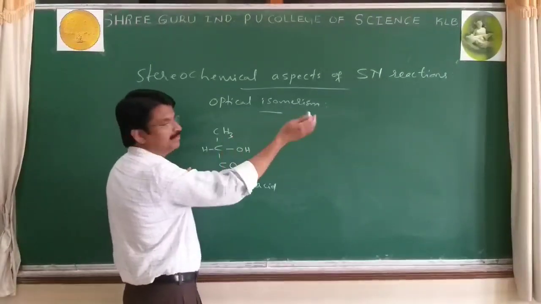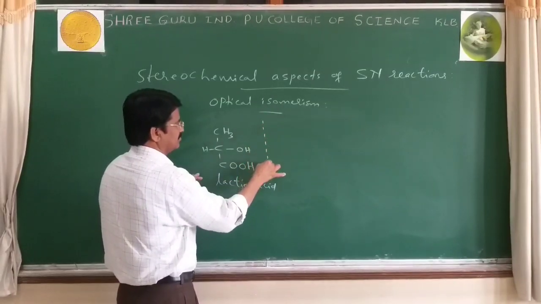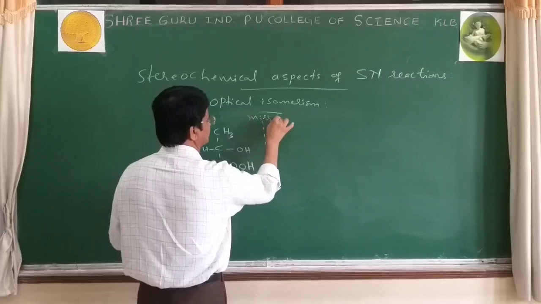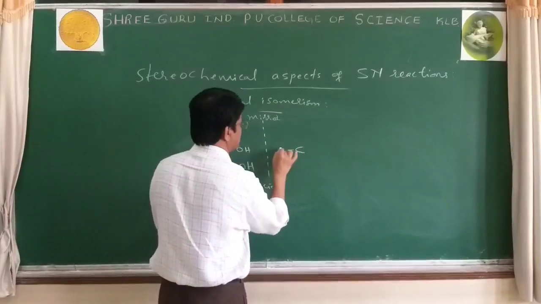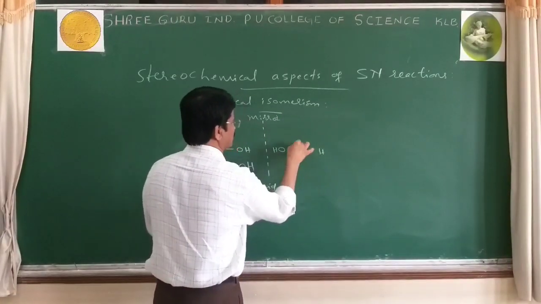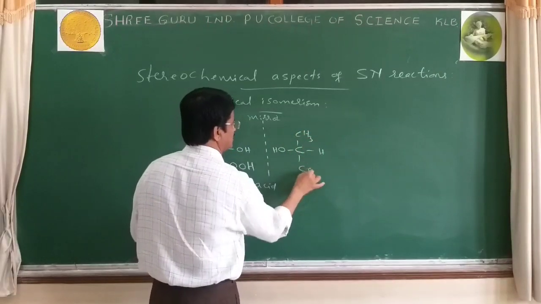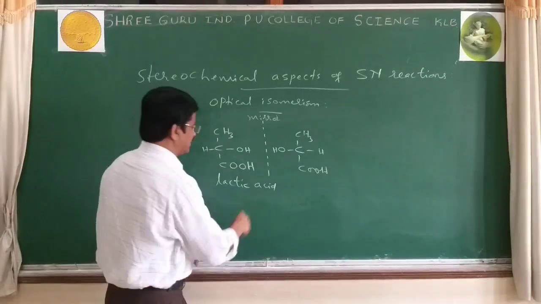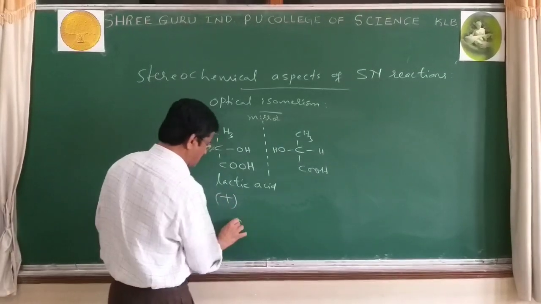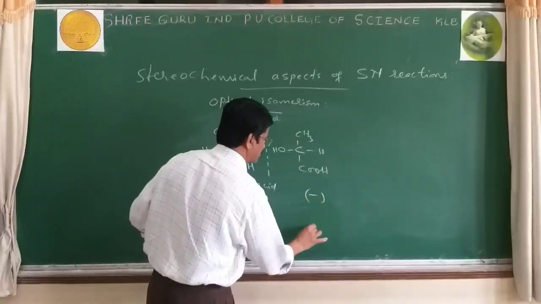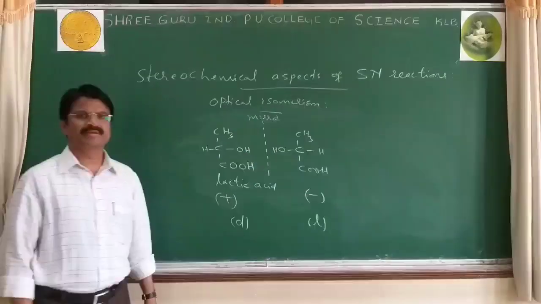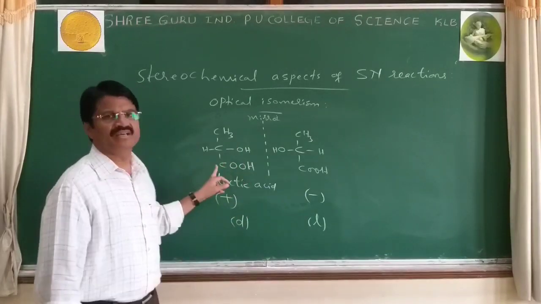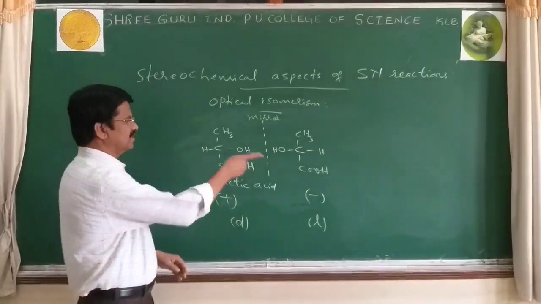Now its mirror image we can write. This is the mirror, its mirror image, with COOH and CH3. Yes, both are lactic acids. First one plus form or D form, second minus form or L form. D form, L form, or plus form, minus form, but both are lactic acids.